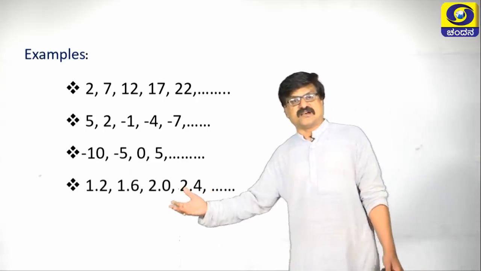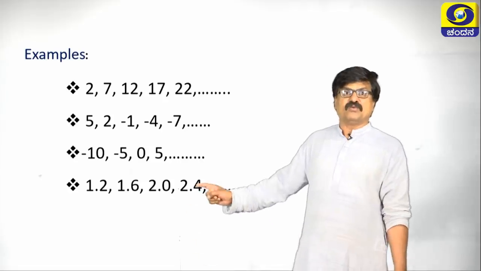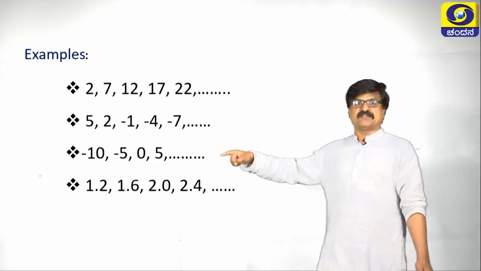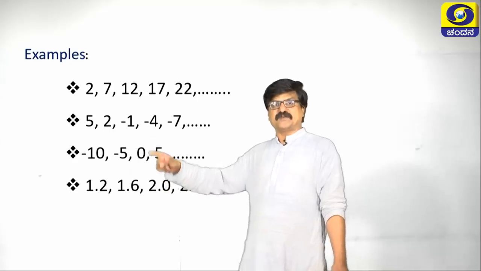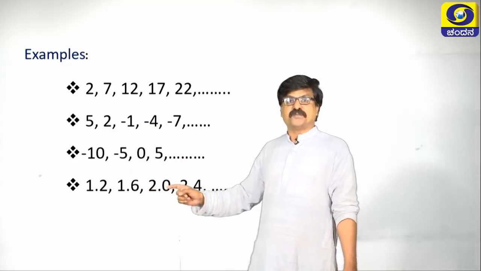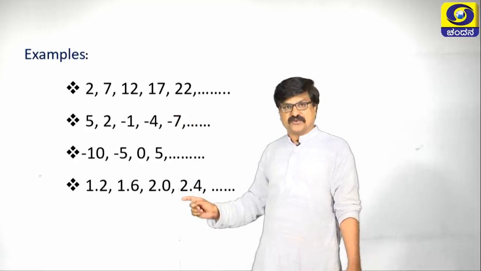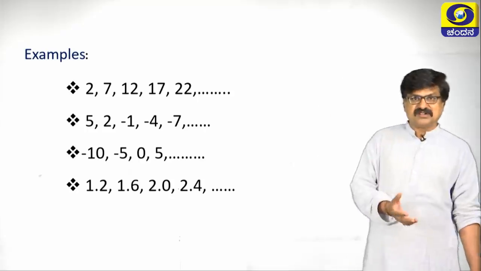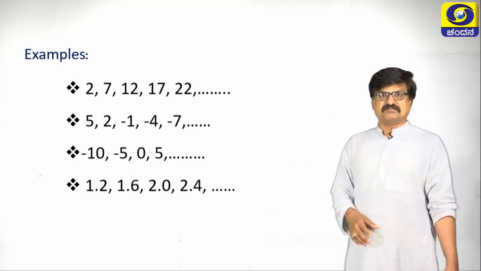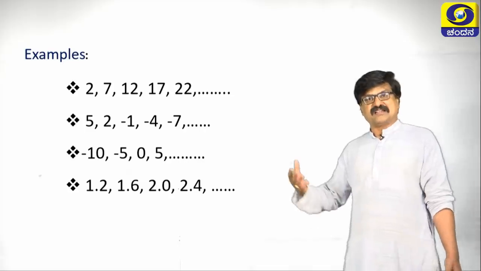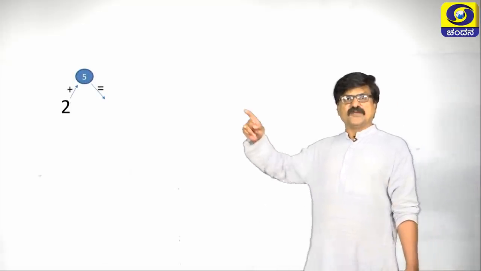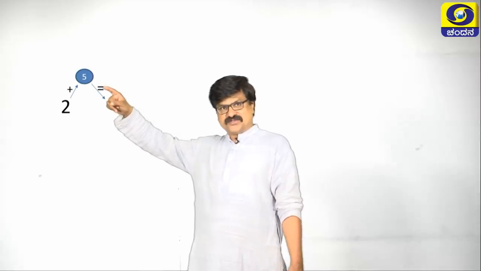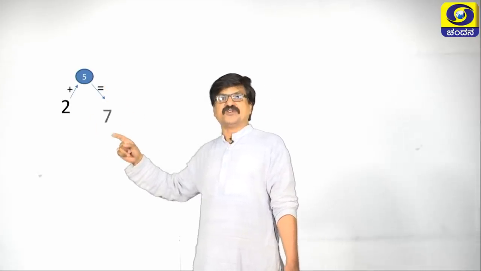A decimal number related AP example here: 1.2 plus 0.4 is 1.6, 1.6 plus 0.4 is 2.0, 2.0 plus 0.4 is 2.4. So here the fixed number may be a positive number, a negative number or a decimal number. We can consider any real number here. The next one is, let us take 2, if you add 5 to this number 2, the new number is 5.